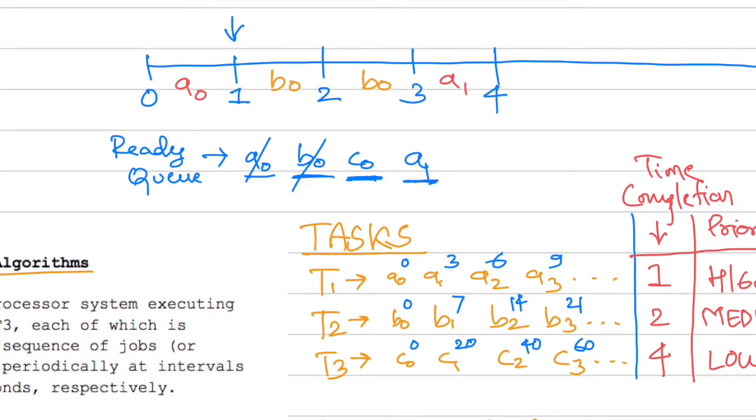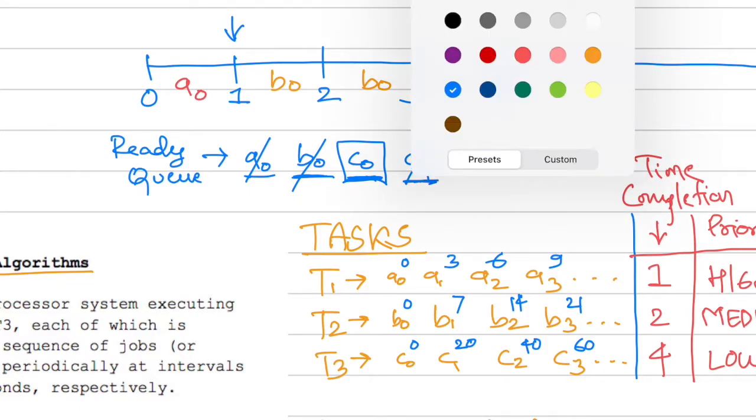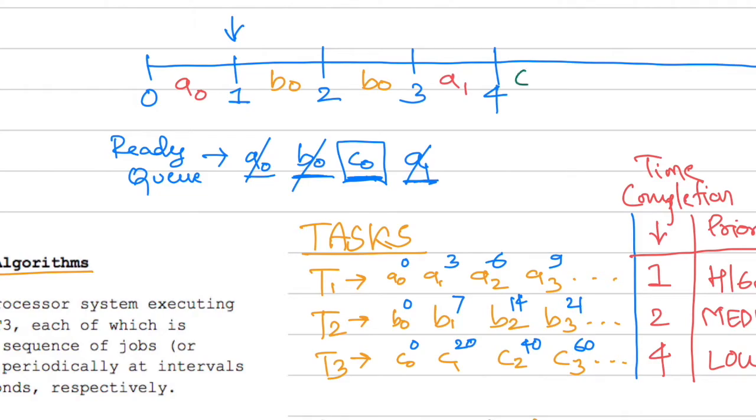Now after A1 is gone at the 4th second, we have nobody in the ready queue except C0, our target job. So C0 gets scheduled here. Let me use another color for C0. So C0 starts executing from the 4th second, and C0 is going to execute from 4 to 5 and 5 to 6.